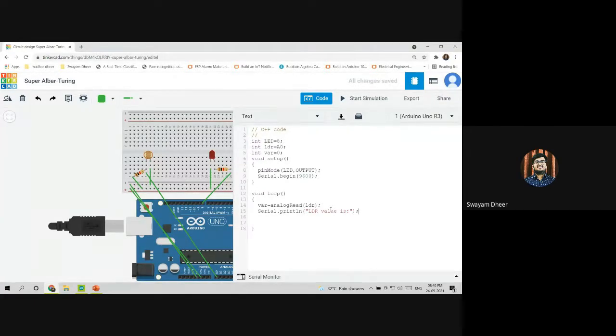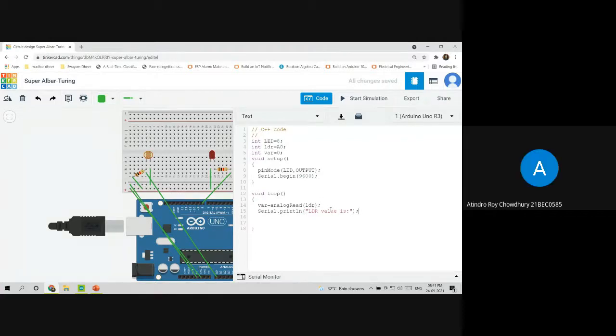So what will this command do? For example, before each value printed in the serial monitor, it will show "The LDR value is", so we will not be confused. If the LDR is printing the value 54, and then it prints 36, what will be the output in the serial monitor? The LDR value is 54, then again the LDR value is 36. Okay, is everybody clear with that?